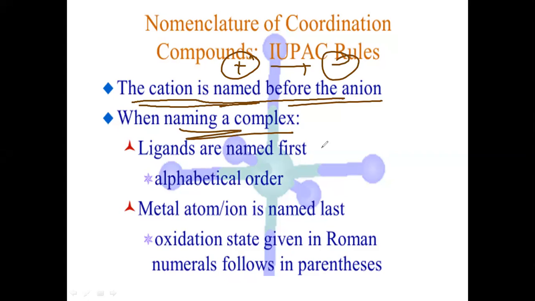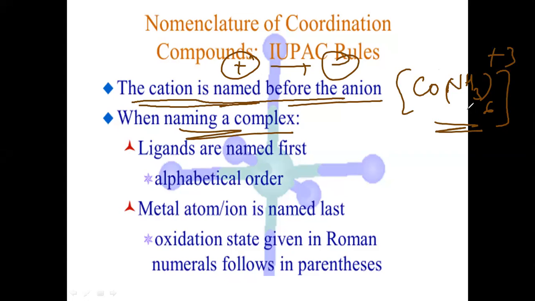Then in naming of a complex, if a complex is there like this, when naming of a complex, ligands are named first. Here there are 6 ammonia ligands. So you must write the names of the ligands first, and then followed by the metal ion. Ligands are named first and the metal atom or metal ion is named last. So metal must be named last.